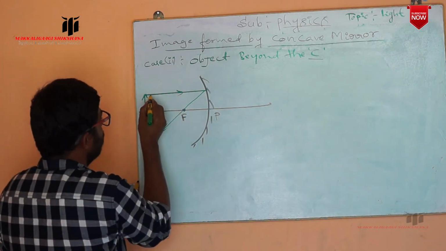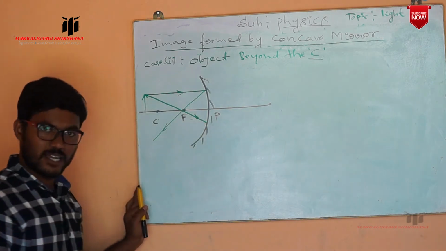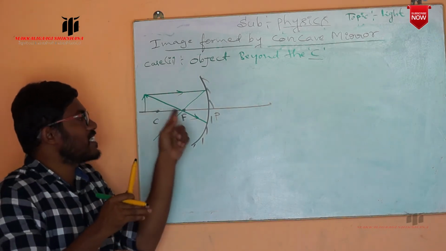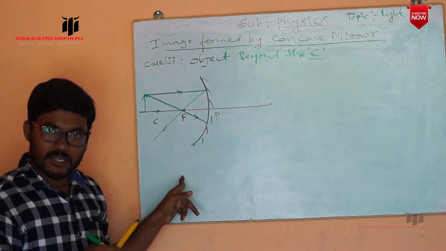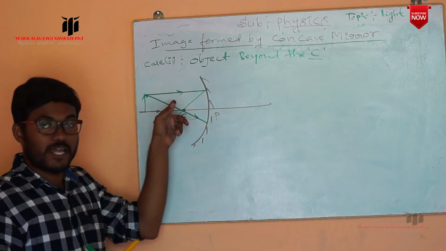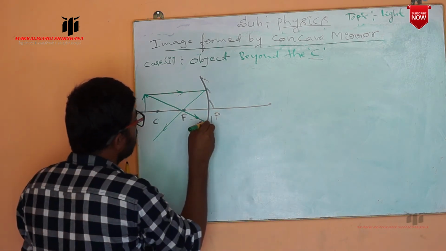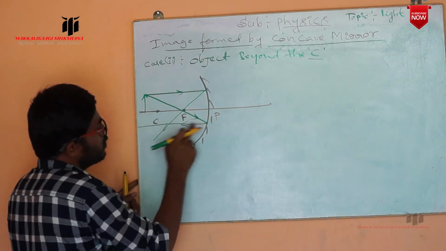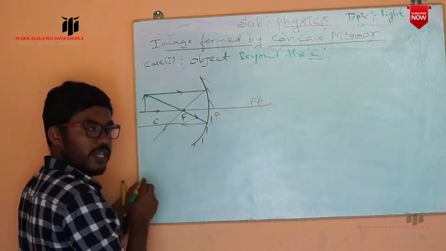The ray which is coming from the object passes through the focus. Now this is the ray which passed through the focus. And we have already seen that if a ray coming from the focus is incident on the concave mirror, the reflected ray is parallel to the principal axis. So this is the reflected ray which moves parallel to the principal axis.